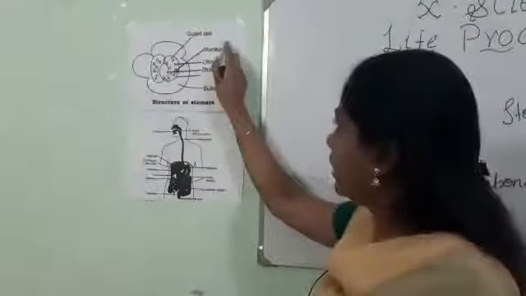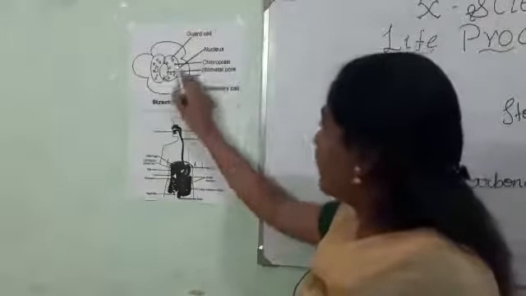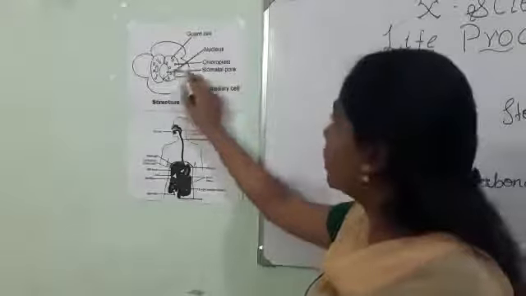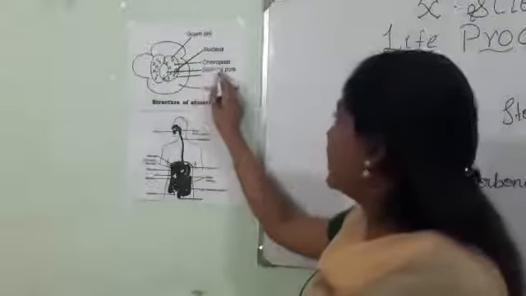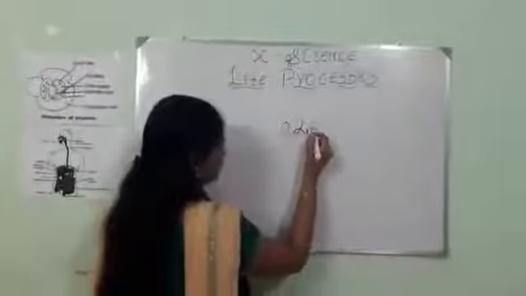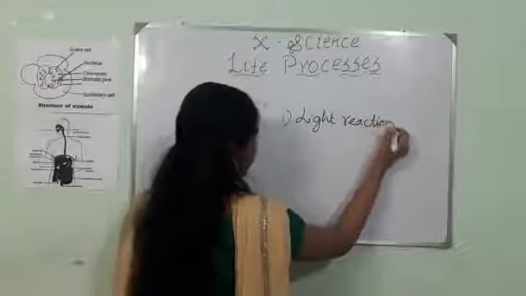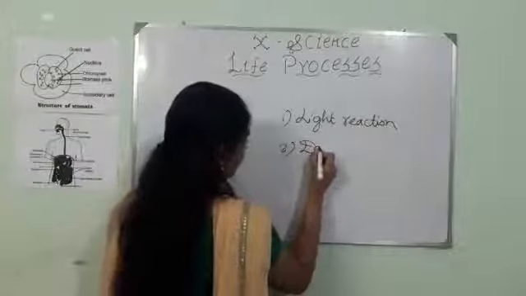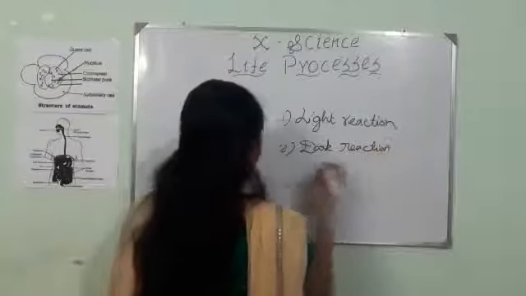One is the guard cell, which helps in the opening and closure of the stomatal pore, and we have the nucleus, then chloroplast and the subsidiary cells. This chloroplast is very helpful for performing two functions: one is the light reaction and the other is the dark reaction, which take place during the process of photosynthesis. Both of these take place inside the chloroplast of the cell.